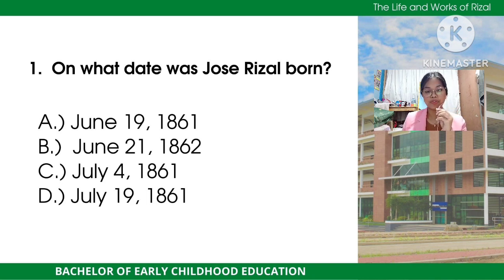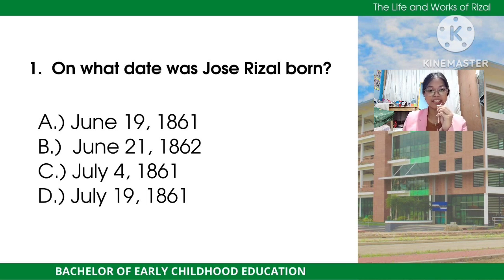Alright, let's move forward to the questions, starting with the core subject, the Life and Works of Jose Rizal. The first question is, on what date was Jose Rizal born? We have here choices. Letter A, June 19, 1861. Letter B, June 21, 1862. Letter C, July 4, 1861. And letter D, July 19, 1861. So, can you guess what is the answer to the question?